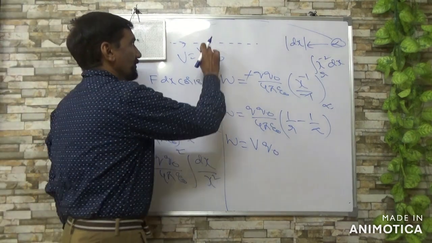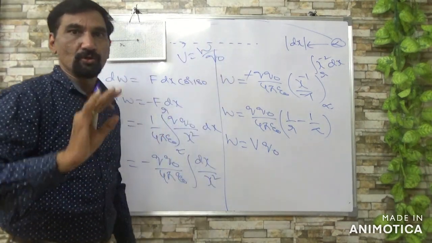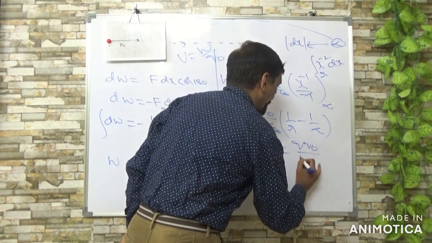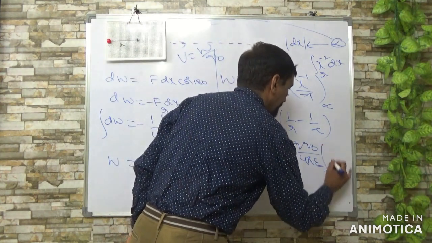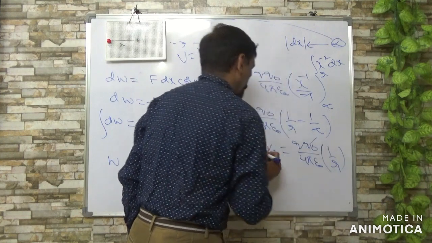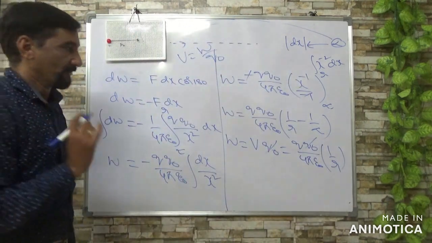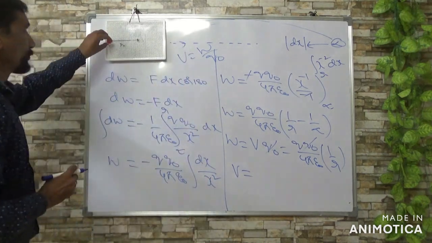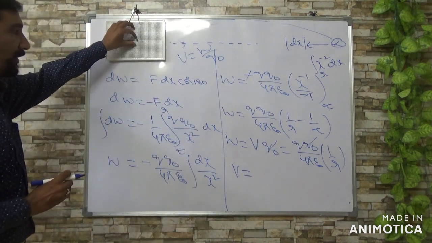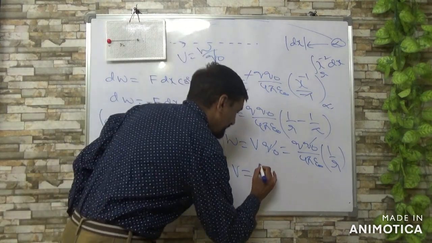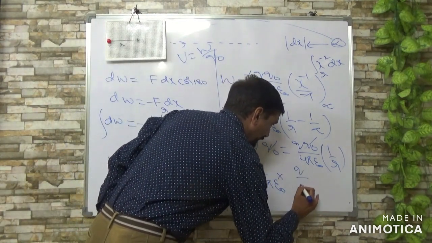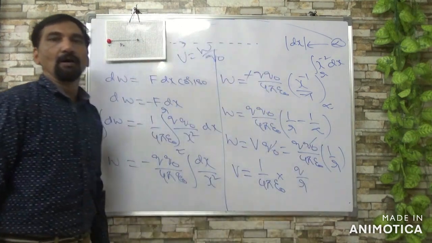So that is why work done is taken as potential into charge. So this is equal to Q naught by 4 pi epsilon naught into 1 by Q naught, which cancels. So thereby you get the potential due to a point charge at a point as 1 by 4 pi epsilon naught into Q by R.